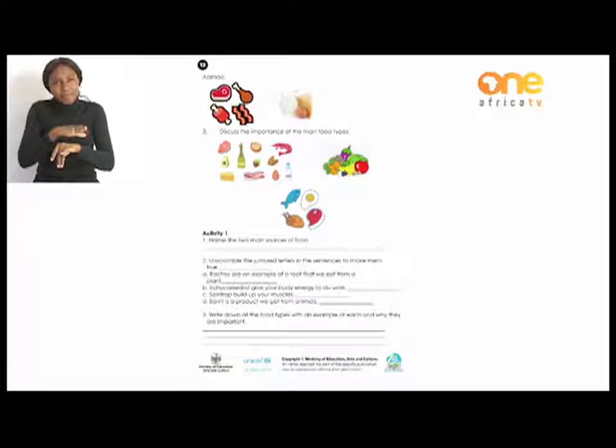Other products include milk. Okay, and from milk we can make cheese. Another thing that is cool of milk is that if we refrigerate it, a layer of cream forms on top of the milk, and from that we can make butter. Okay, the last example that I have is eggs. Okay, so eggs are another product that we get from animals.